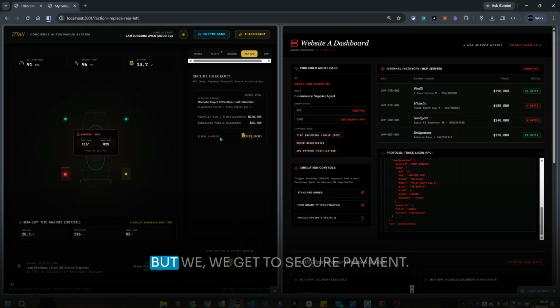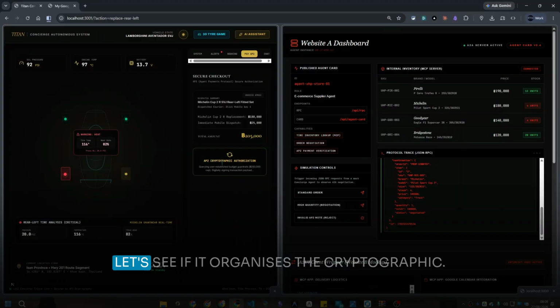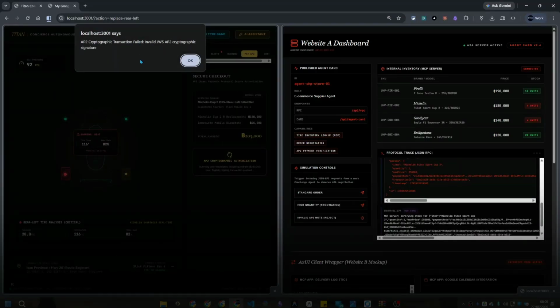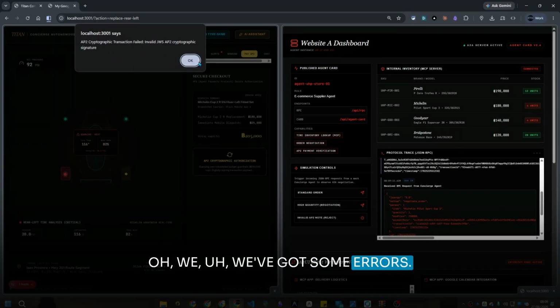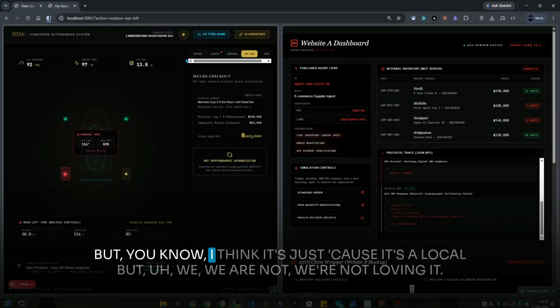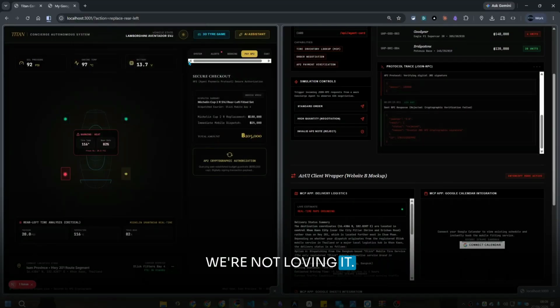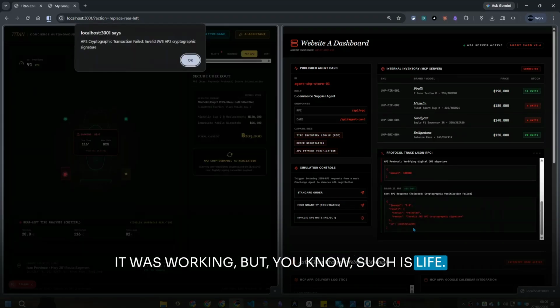Those tires, yeah. But we get to secure payment. This would be your thumbprint on your phone. Let's see if it authorizes the cryptographic. Failed. Anyway. Oh, we've got some errors. But I think this is because it's local, but we're not loving it. It was working, but such is life.